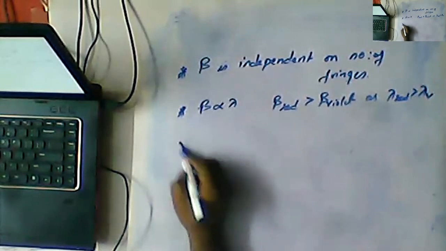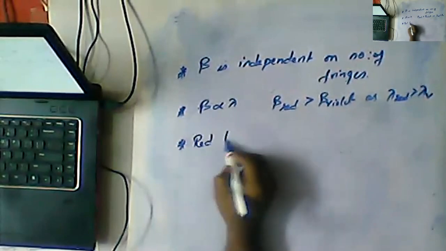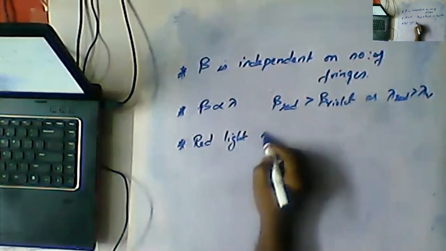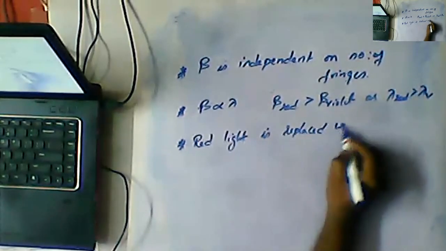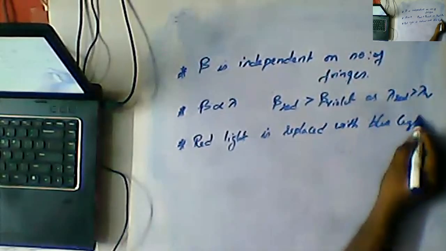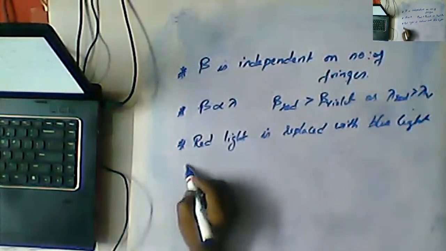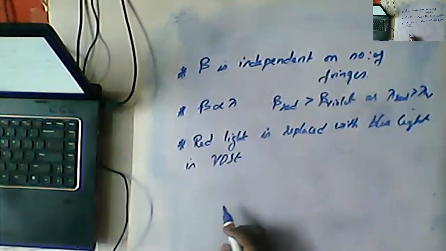For example, one question is there. If red light is replaced with blue light in YDSE, what will happen?